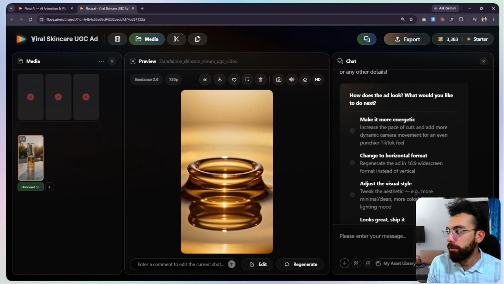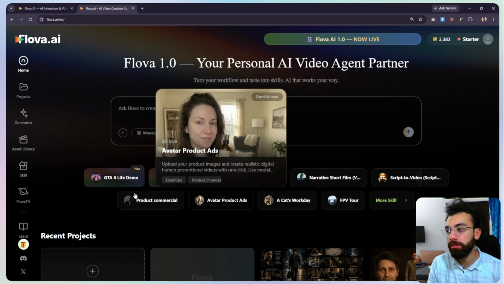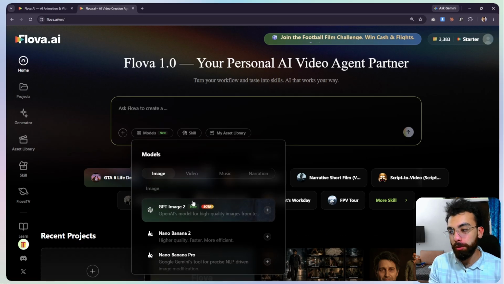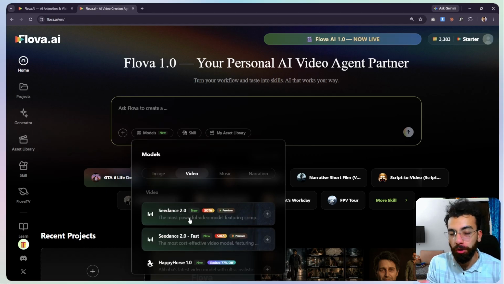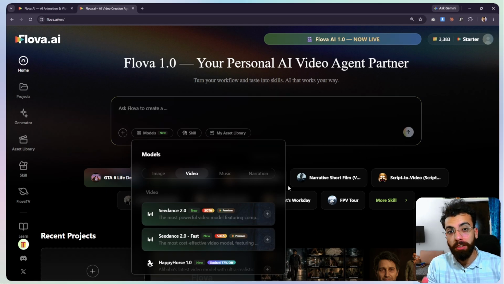Okay, so let's go back to the dashboard. Viral trends change every 2 weeks, because Flova AI carries all the mainstream models. Just click on this models button and you'll be able to see all the video generation models and image generation models. At the time of recording this video, ChatGPT Image 2 is the best model to generate images. And for videos, we have Seedance 2.0, which is the best and the latest model for video generation. That basically means you're not locked out of whatever style is hot this month.